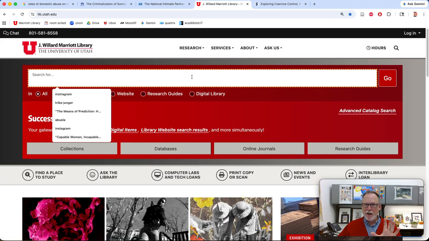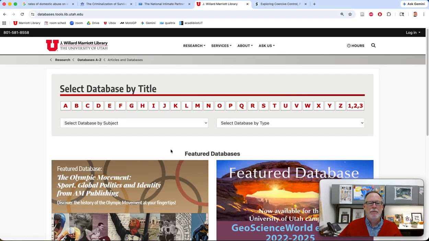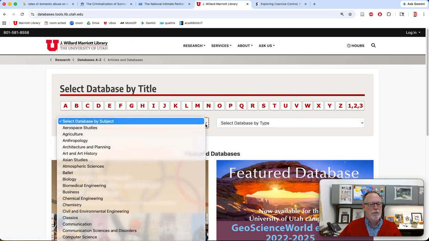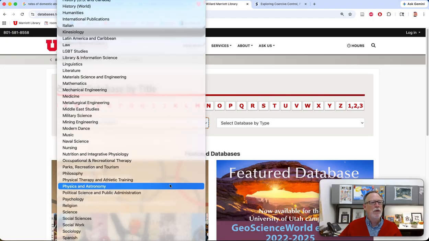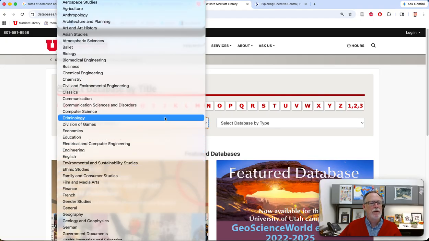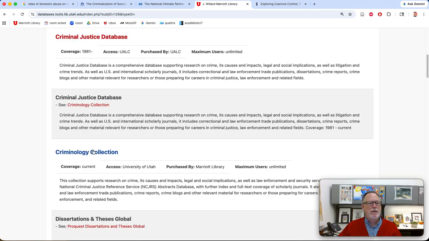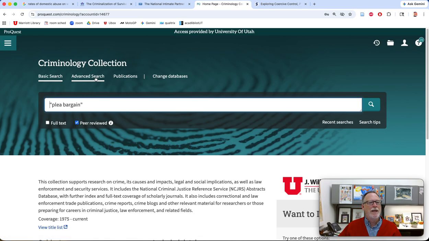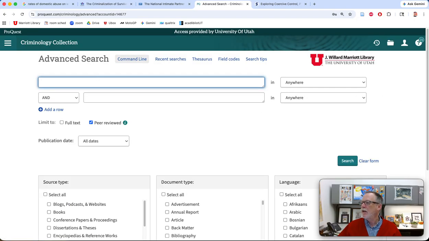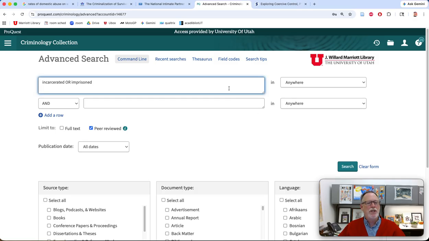So this is a great place to go, no doubt, but it's all over the place. It's got like electrical engineering mixed with like criminal justice system stuff. So you can go to databases, and if you know the name of a database, or you can go by subject. So you can go to, where did you go? Criminology. And you can pick these, and you can do that exact same search that we did. I should have pre-searched this for you.